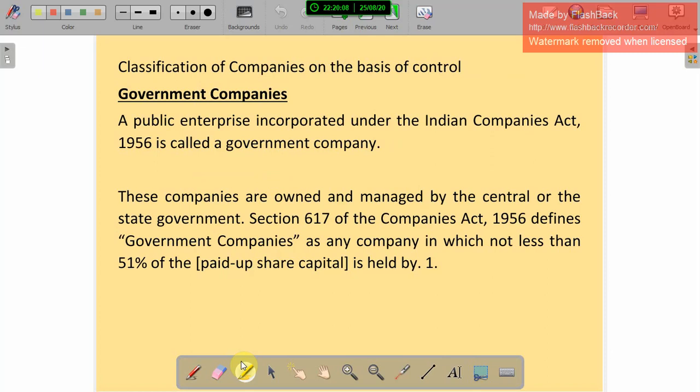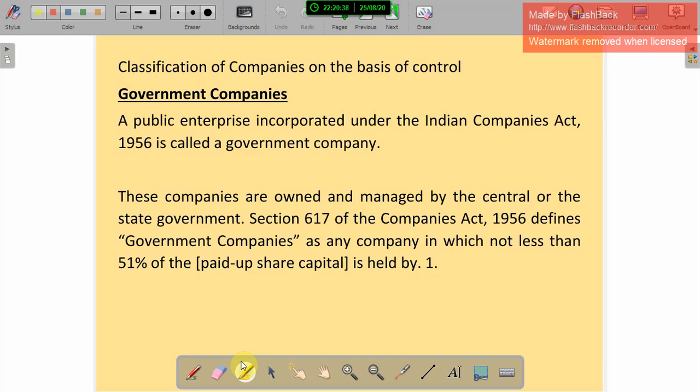Classification of companies on the basis of control. On the basis of control, it is better to take government companies first. A public enterprise incorporated under the Indian Companies Act 1956 is called a government company. These companies are owned and managed by the central or the state government. Any company owned and managed by the central government or a state government is called a government company.